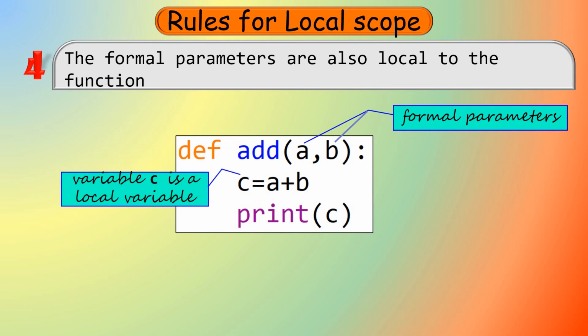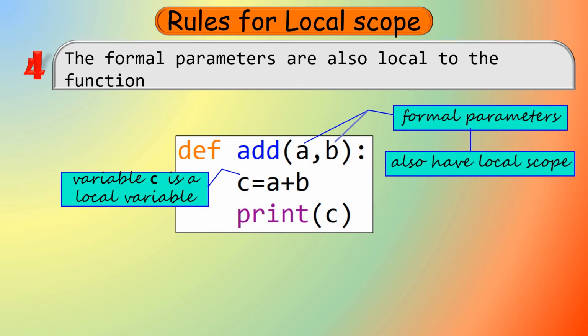Now in this function, there are actually three variables, a, b and c. A and b are the formal parameters and c is the local variable. So what they are saying in the fourth rule is, formal parameters are also local to the function. Therefore, according to this rule, the formal parameters a and b also have local scope. They are also considered to be local variables. That is the meaning of the fourth rule.